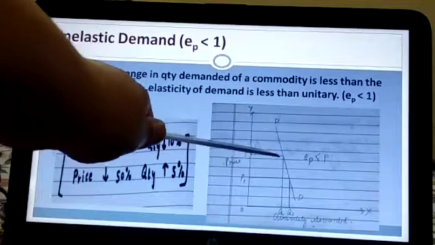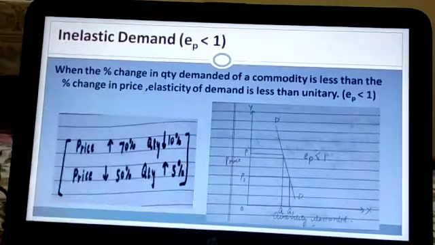Price falls very hugely, but the quantity increases very little.